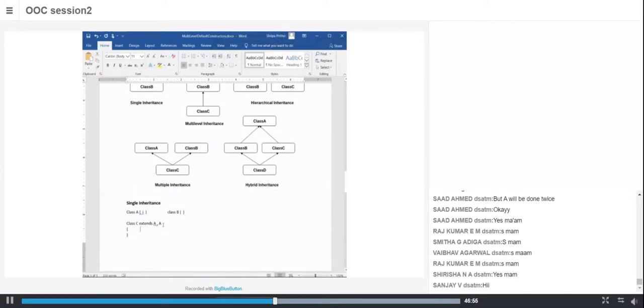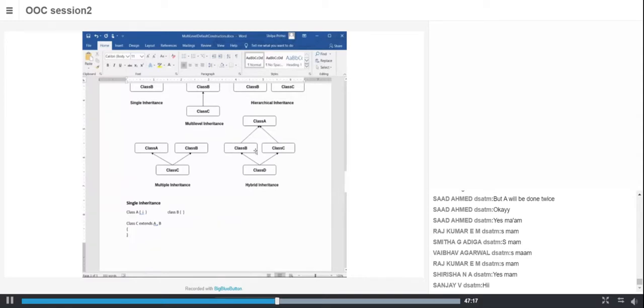That is, a class is extending or taking properties from more than one class. Class C inherits the properties from A and class C inherits the properties from B. So this is multiple inheritance. Hold on if you have doubts.